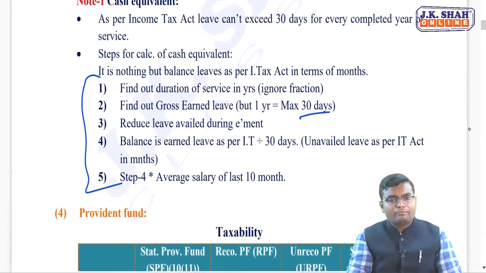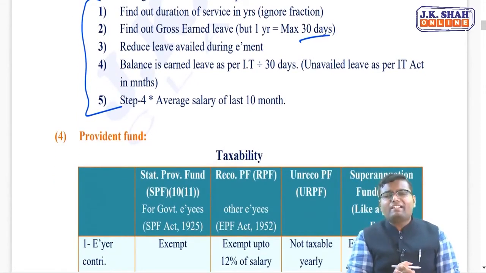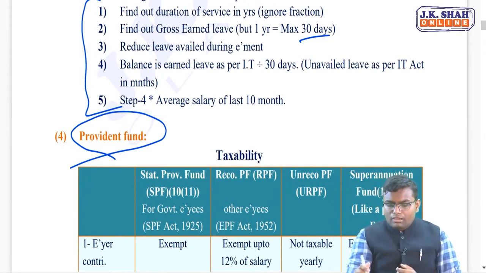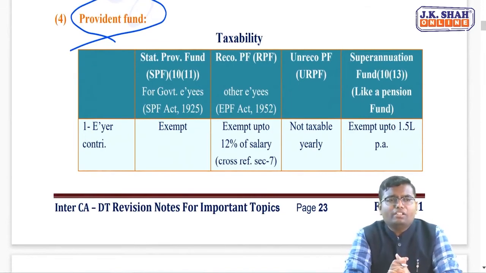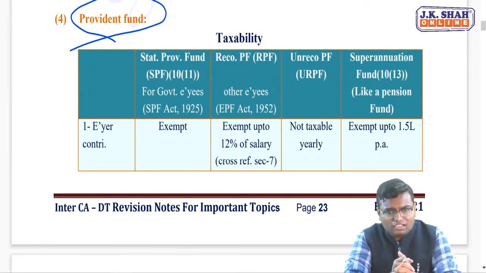Are you understanding this? In between, VRS is there, retrenchment compensation is there. I am not considering that because it is not that important for the last day. What is more important is provident fund. Now, so far as provident fund is concerned, what is provident fund? Per year the employer will deduct a certain amount from your salary. Whatever basic salary is given in the question, that is a gross amount. But while you are paid that salary, that basic salary will be reduced by a certain amount. That is called your contribution towards provident fund, the employee contribution. The exact amount or even more can be contributed by the employer also.